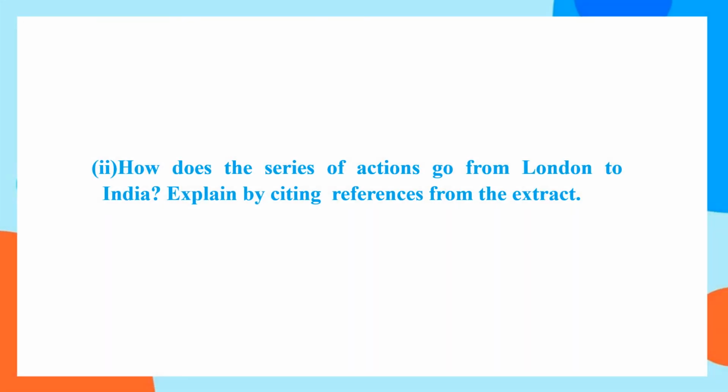How does the series of actions go from London to India? Explain by citing references from the extract. You just go through the extract that we have read, that is chapter 2 and chapter 3 given in your textbook, and find out the lines which give you the reference of London and also the reference of India. In sequence, right from the beginning, you have to write when the story reaches India, and you have to mention those lines in sequence. That is how you have to write this question.